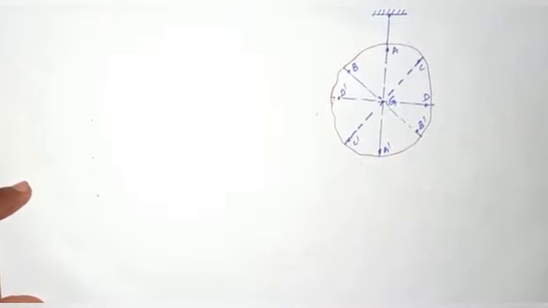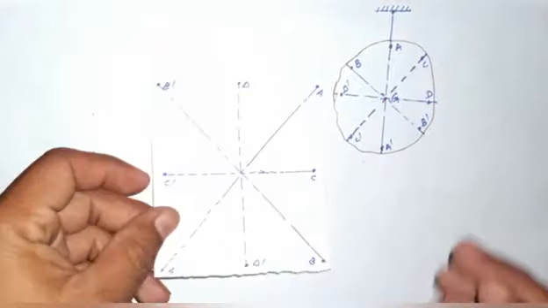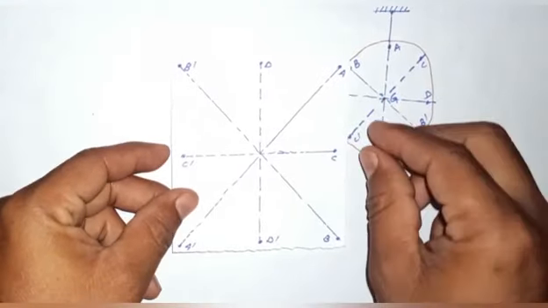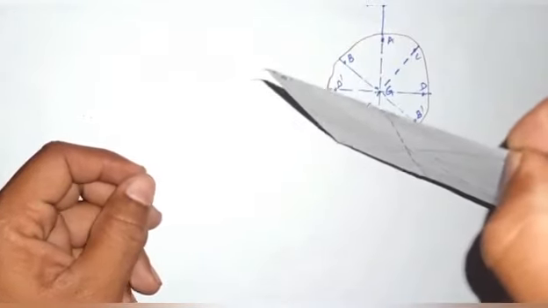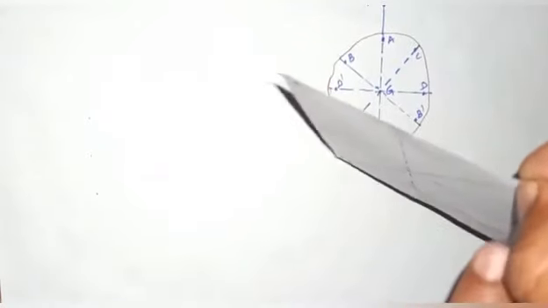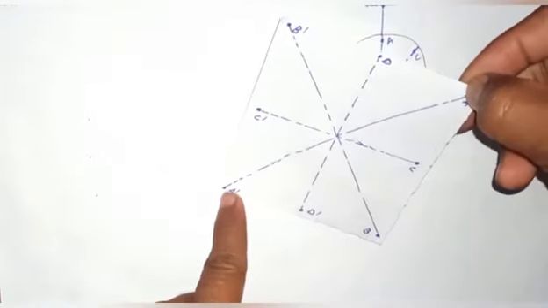Here it is a thin plate, and we hang it like this. The vertical line is A dash.